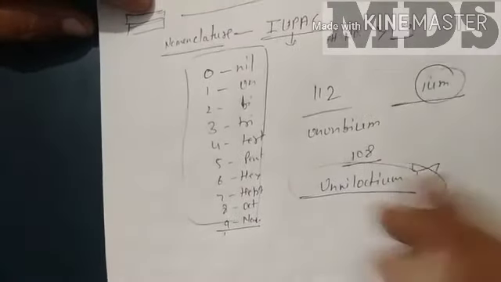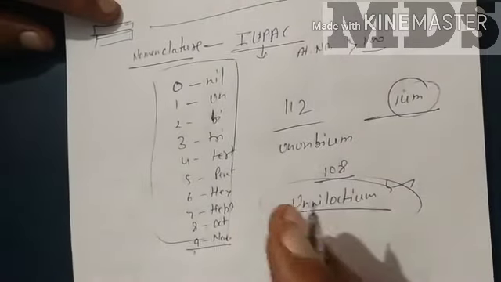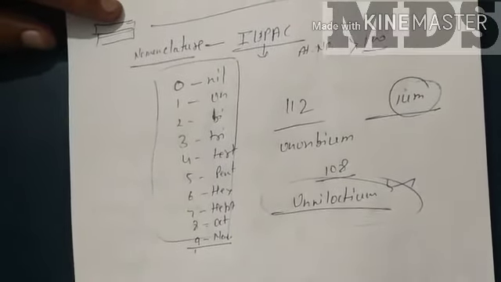So in this manner, we can write the names of any element whose atomic number is greater than 100.